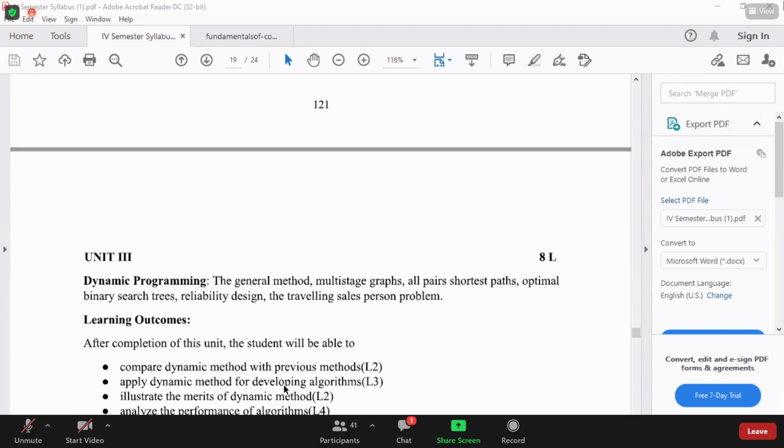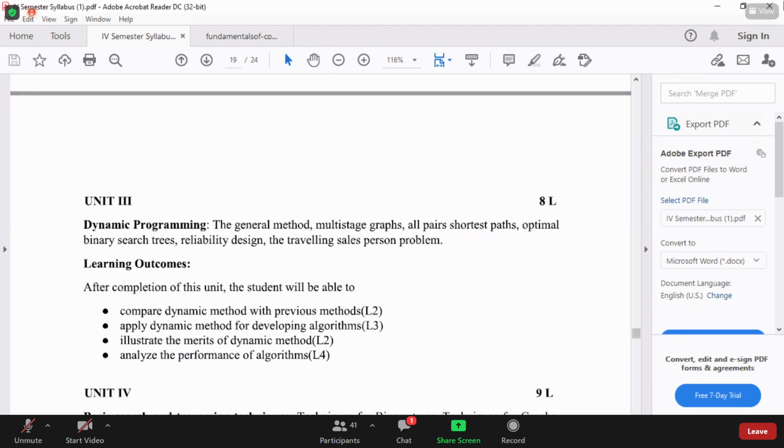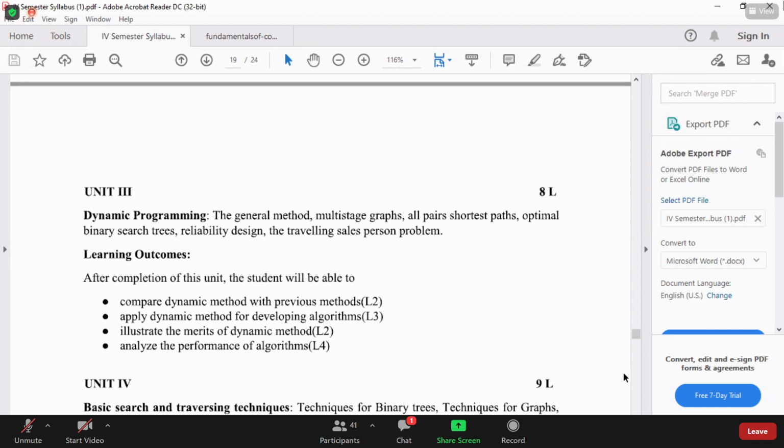Apply dynamic method for developing algorithms. All these algorithms we have used dynamic method only. Illustrate the merits. That is the only merit we can see. Analyze the performance of algorithms, nothing but time complexities. Any doubt regarding this module number 3? Module number 3, all of you.